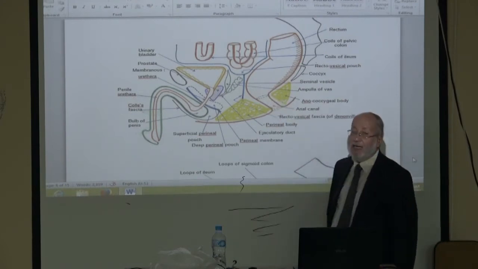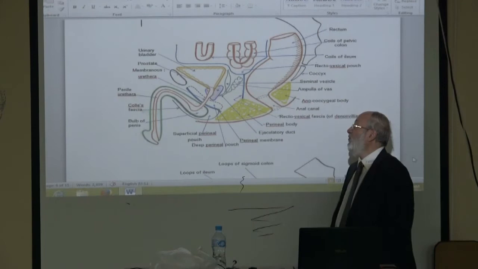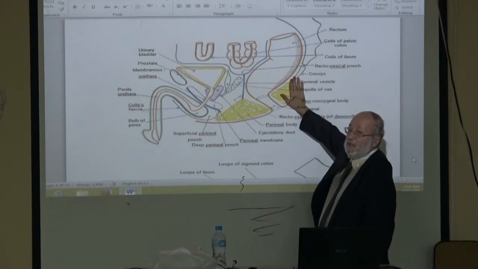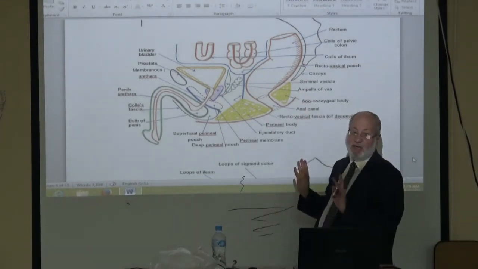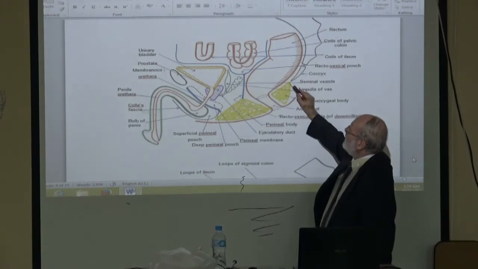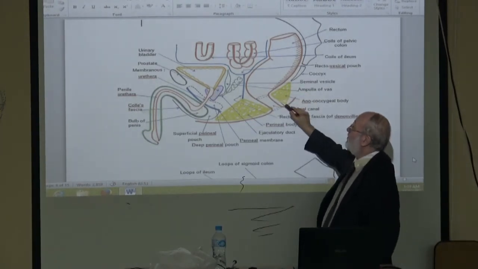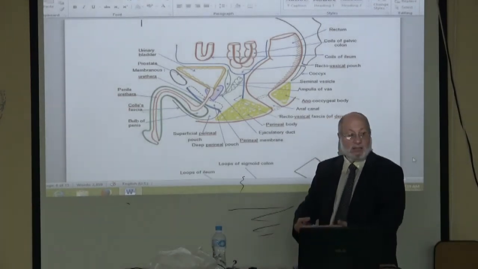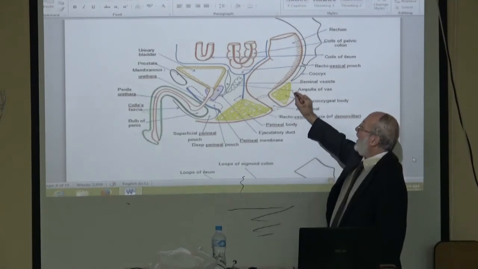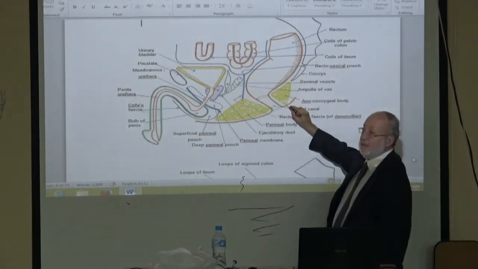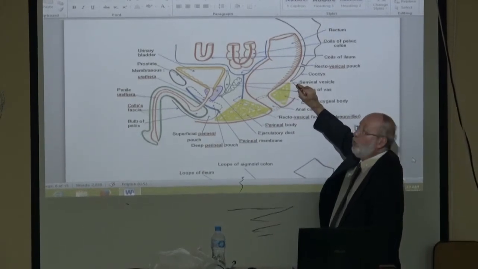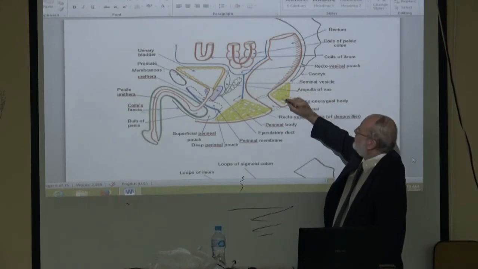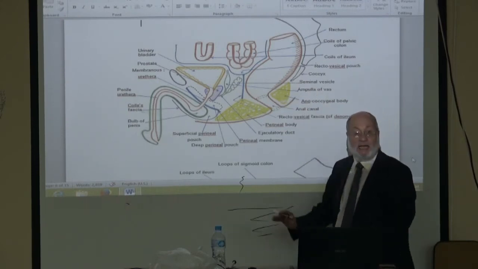What are the relations of the anal canal? Posteriorly, it is the same in male and in female. Posterior to the anal canal, there is a fibrous body in which the pelvic floor muscles insert, called the anococcygeal body, separating the anal canal from this bone, which is the tip of the coccyx. The same in male and in female.